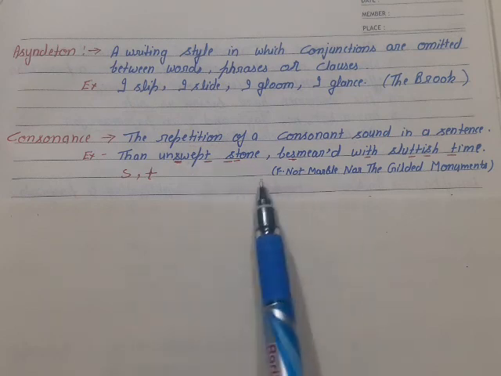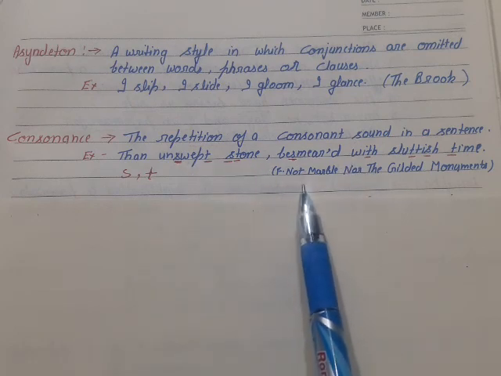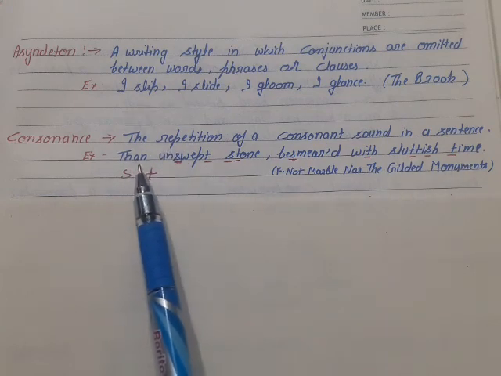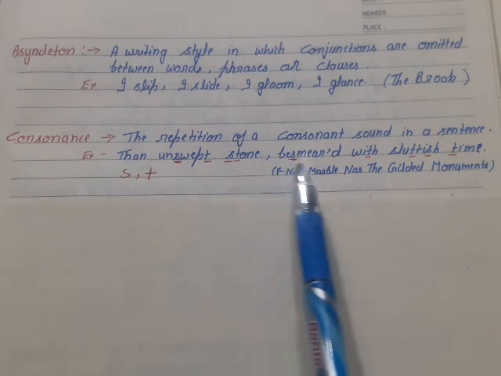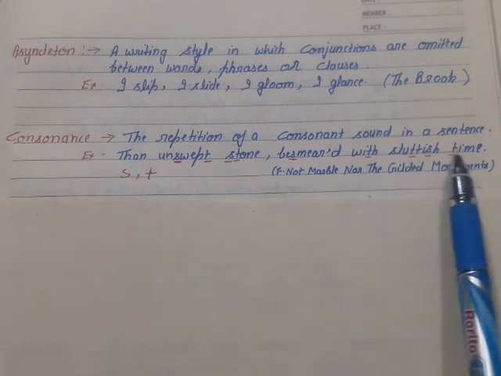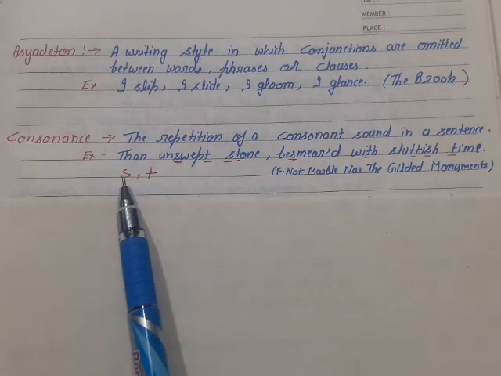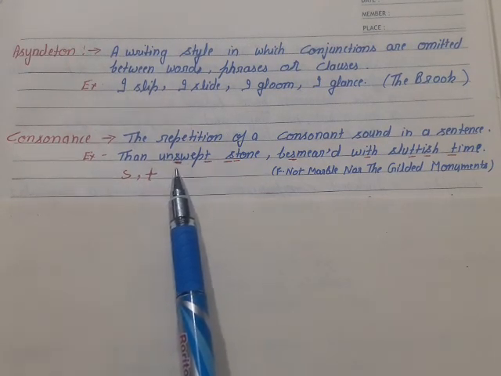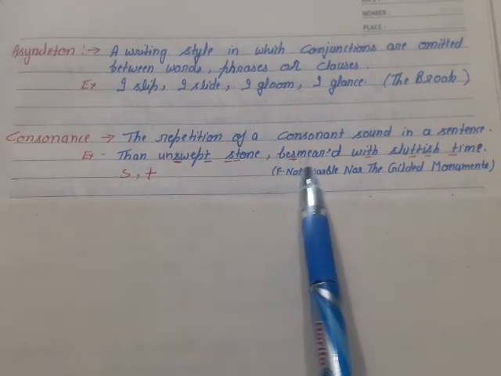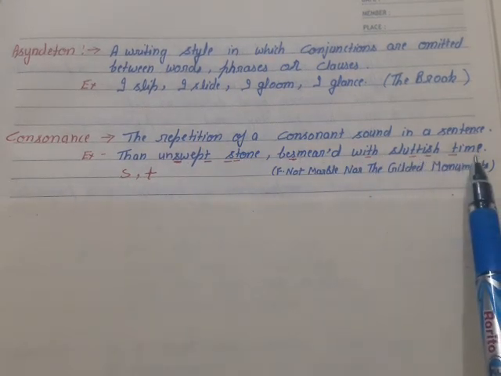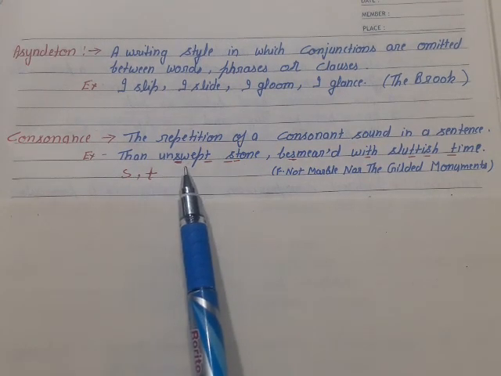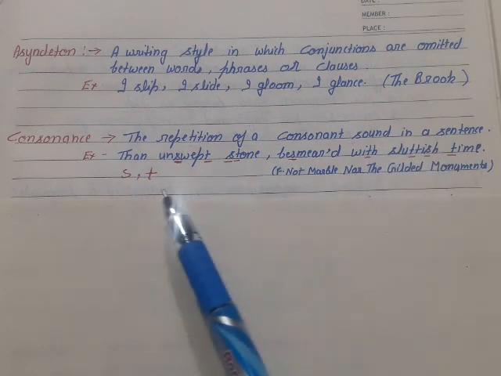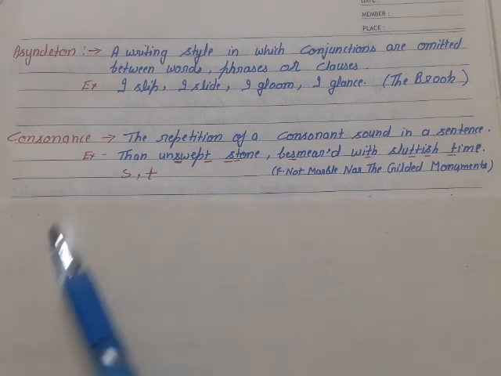You can understand this by the example from the poem Not Marble Nor Gilded Monument composed by Shakespeare. Then unswept stone besmeared with sluttish time. See, the consonant S or T, the sa or ta sound, is repeated here in unswept stone besmeared with sluttish time, and these consonants are in the beginning, in the middle and in the last of words. So this is the consonance literary device.